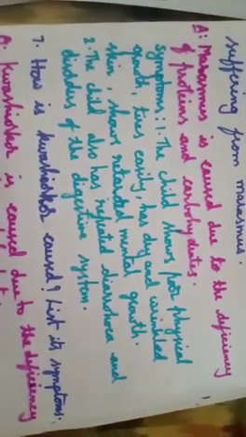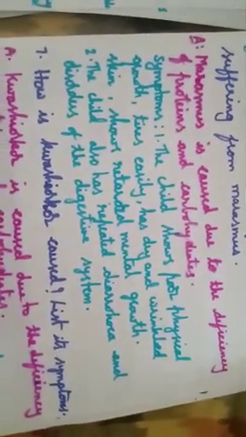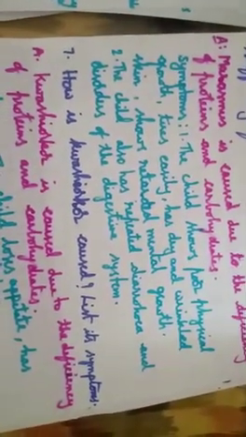Okay, let me explain the symptoms of marasmus first. The child shows poor physical growth. They want to grow properly. Tires easily. After doing little work, they will get tired. The child shows poor physical growth, tires easily, has dry and wrinkled skin. The folded skin they used to have. Has dry and wrinkled skin, shows retarded mental growth. All these are the symptoms of marasmus.